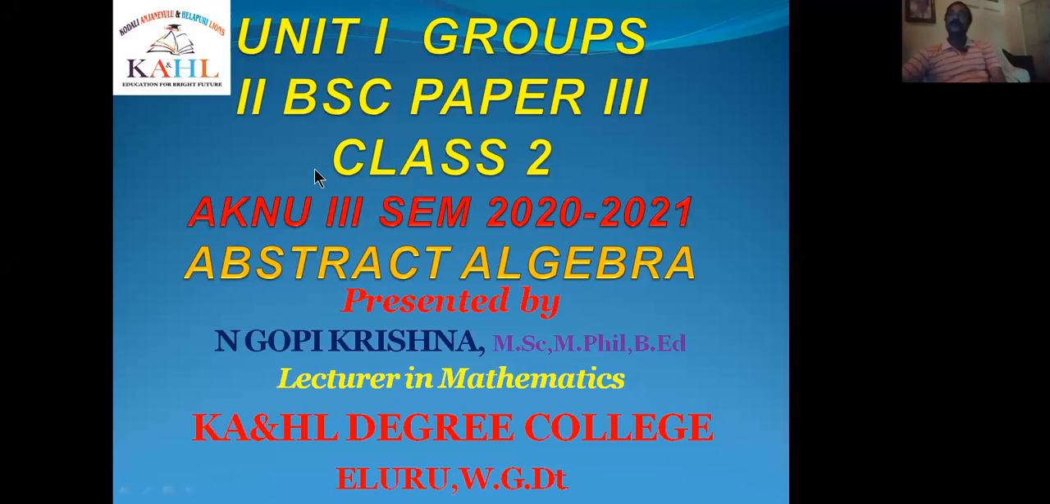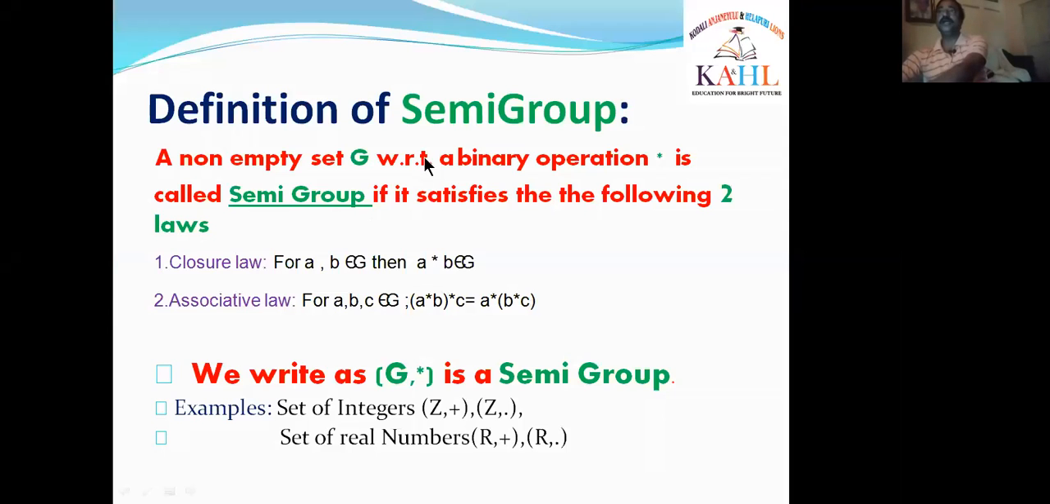Now, today we discuss class 2 for the second BSc paper 3 in unit 1, that is groups. In the previous class, that means in class 1, we learned about the semi-group definition. What is a semi-group? A non-empty set G with respect to a binary operation star is said to be a semi-group if it satisfies two laws. What are they? Closure law and associative law.